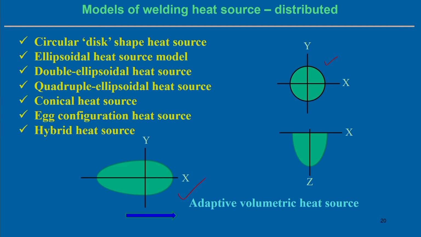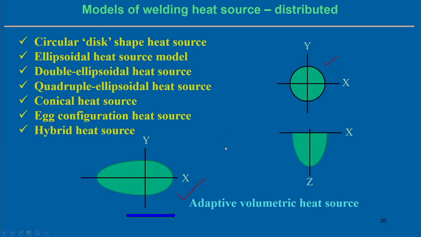We have some specific computational advantage in this heat source model, or it overcomes certain inherent difficulties in terms of the parameters of a welding heat source. So, that can be overcome by using the adaptive volumetric heat source model. We will discuss also that the adaptive volumetric heat source model is particularly important, and maybe significantly more so if we try to develop some kind of finite element based heat transfer analysis of your own.